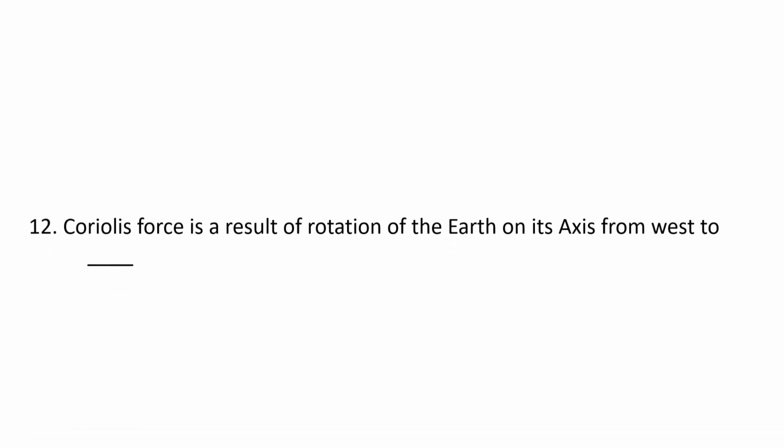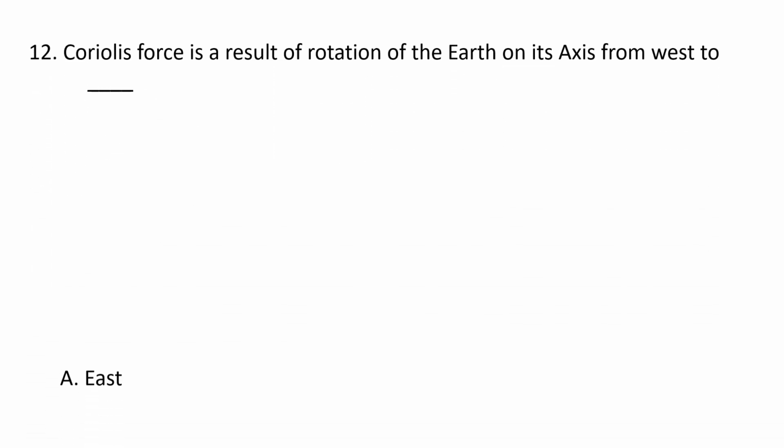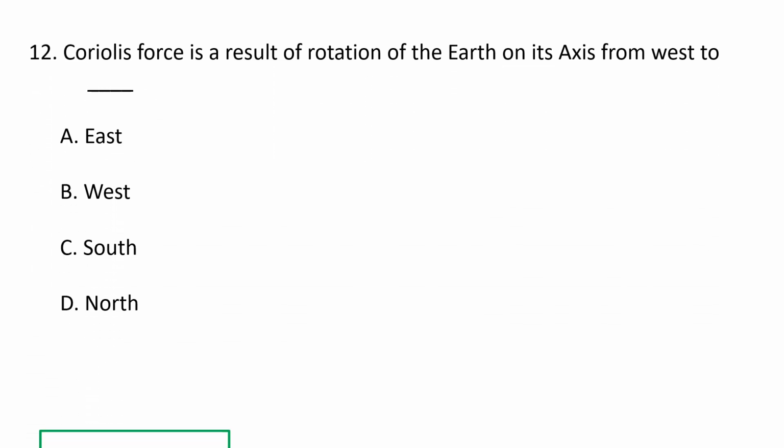Next question. Coriolis force is a result of rotation of the Earth on its axis from west to A. East, B. West, C. South, and D. North. Coriolis force is a result of the rotation of the Earth on its axis from west to east. The Coriolis effect describes the pattern of deflection taken by objects not firmly connected to the ground as they travel along distances around the Earth. The Coriolis effect is responsible for many large-scale weather patterns.